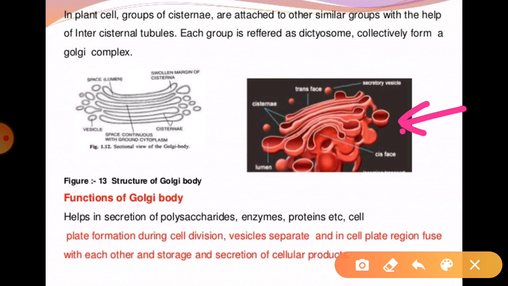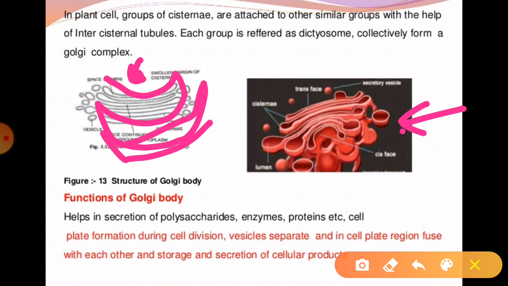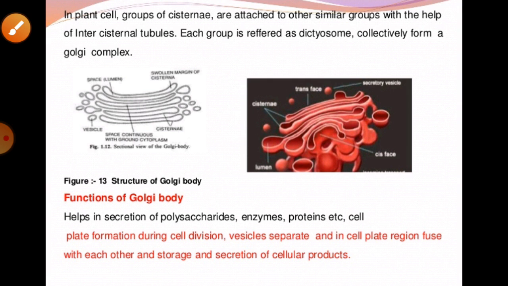Generally they are often curved like a shallow bowl, the Golgi complex showing density and polarity. You can see they are shown towards the nucleus. Suppose the nucleus always lies over here, right? So they can be shown like this curved structure, like this one. Due to this, they can be easily seen.